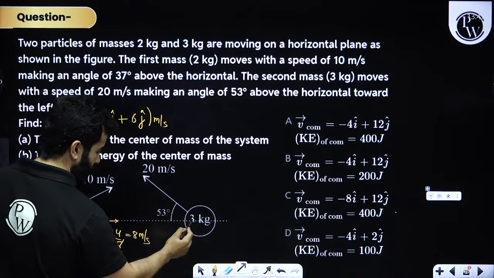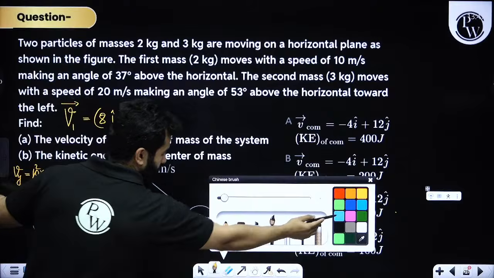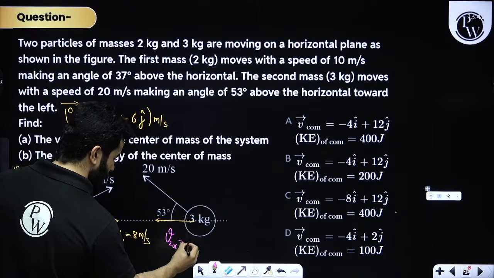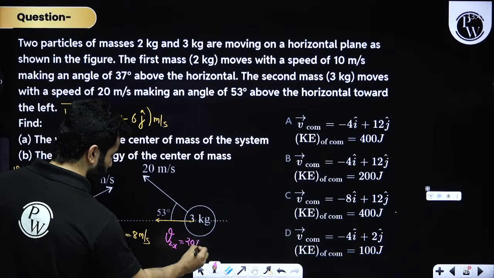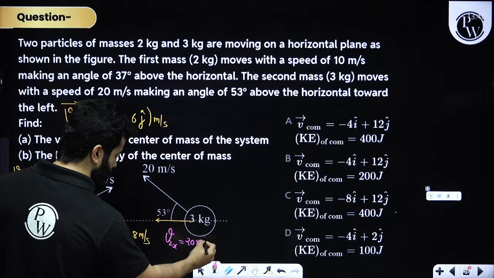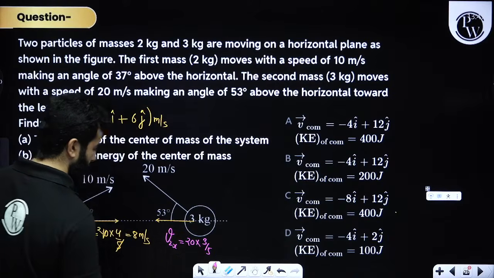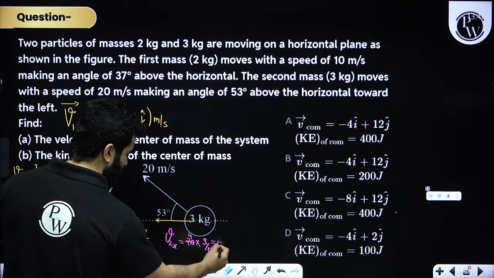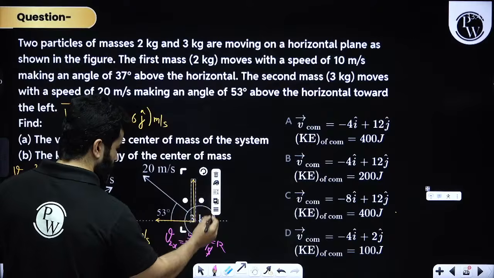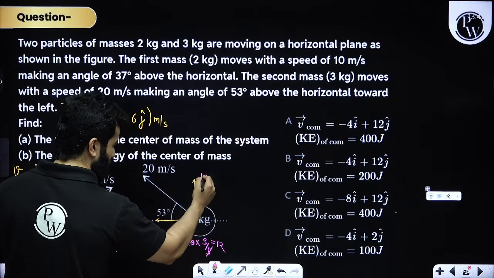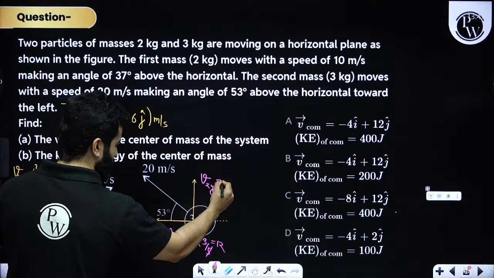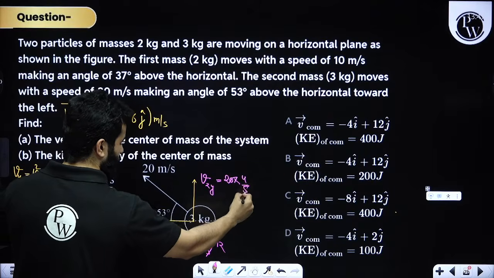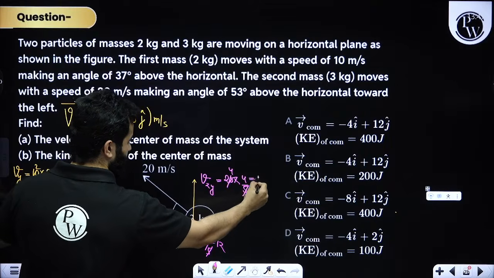Similarly, this one will be V2 along the x-axis, and this is going to be 20 into cos 53. Cos 53 is 3 by 5, so this will be 4 and this is going to be 12. And V2 along the y-axis is going to be 20 into 4 by 5, so this is 16 meter per second.